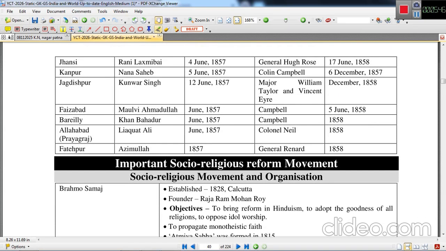In Jhansi, Rani Lakshmibai gave support to the Sepoy Mutiny as a leader, and this revolt started in Jhansi on 4th June 1857, but unfortunately she was defeated and killed during the fight.